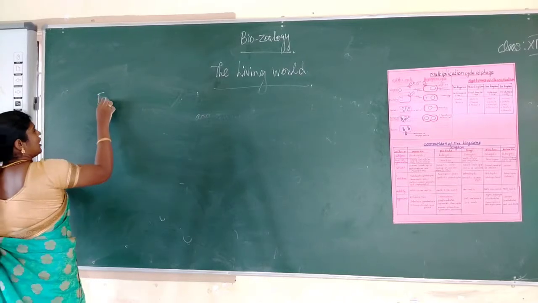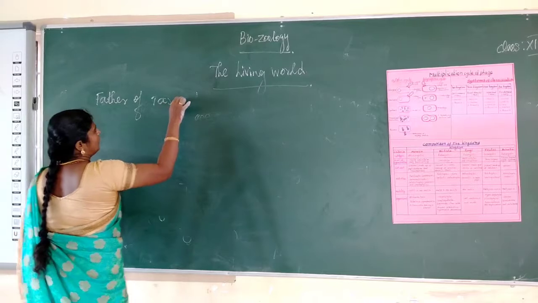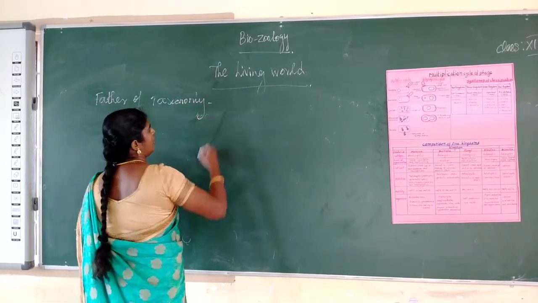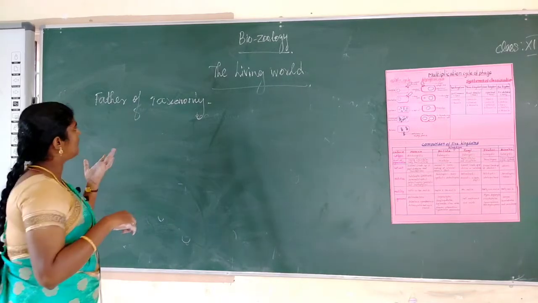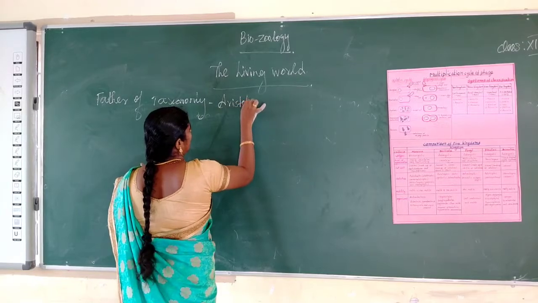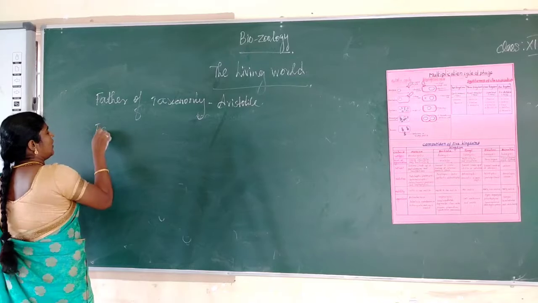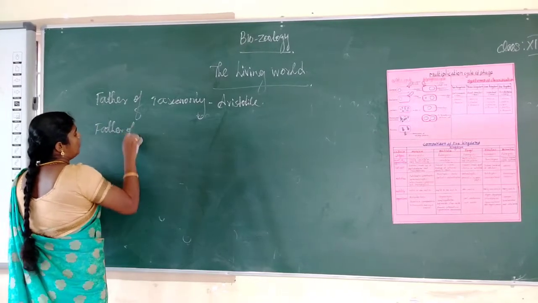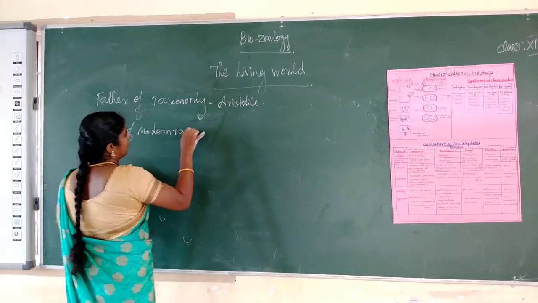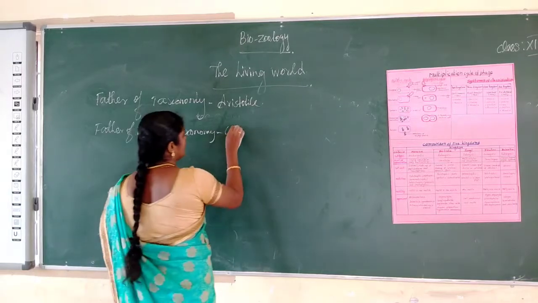The father of taxonomy is Aristotle, the father of modern taxonomy is Carolus Linnaeus.